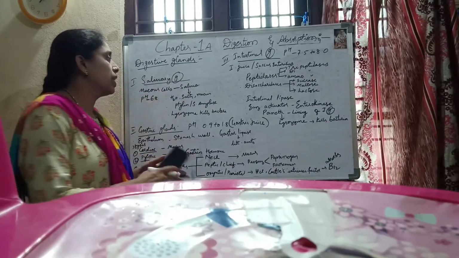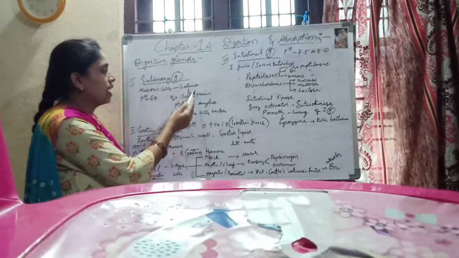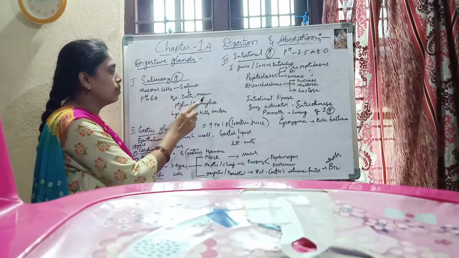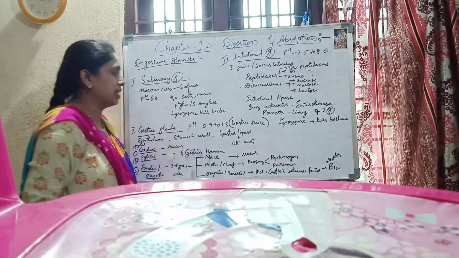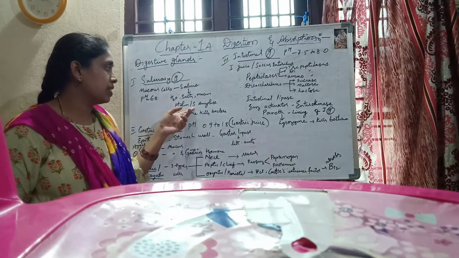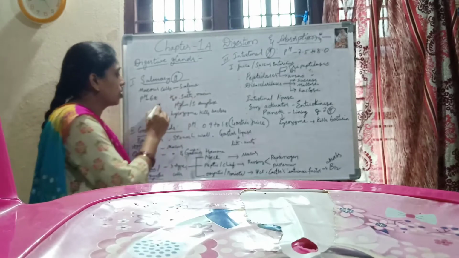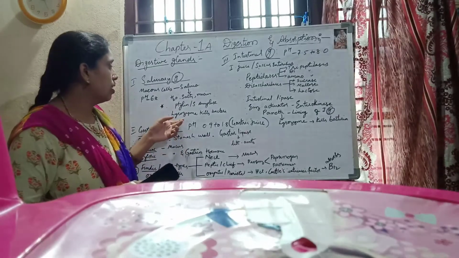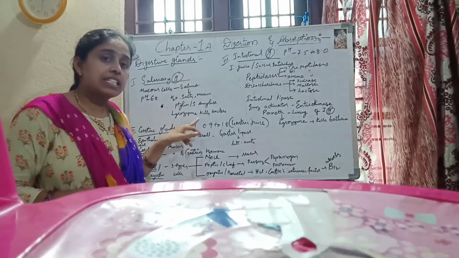Those mucus cells play a very important role in the secretion of saliva. The composition of saliva is water, salts, mucin, and also ptyalin or salivary amylase. The enzyme present here is called salivary amylase. It is also called ptyalin, and this is important for 2 marks. One more enzyme is also present in the saliva, called lysozyme, which kills bacteria.